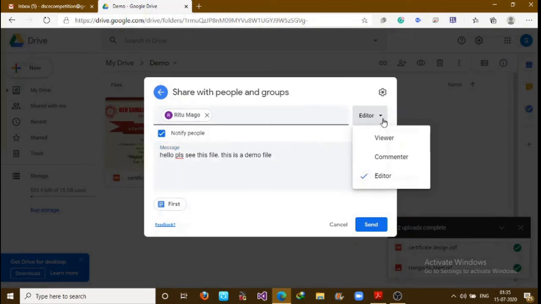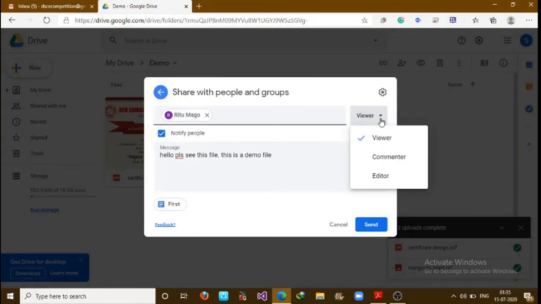So what you can do is make your participant a viewer, a commenter, or an editor. If you make him or her an editor, he or she is able to change your document, they can do editing in your document. This is one option, and in another option, if you want your participant to just view your file, you can click on the viewer option.